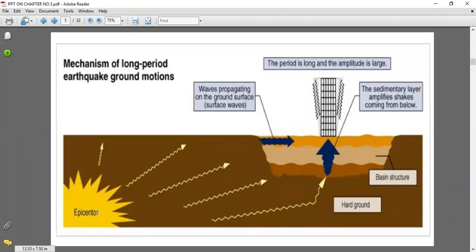In this way we have to go for the basic principles of structures which make the building an earthquake resistant building. I hope all of you understand this.